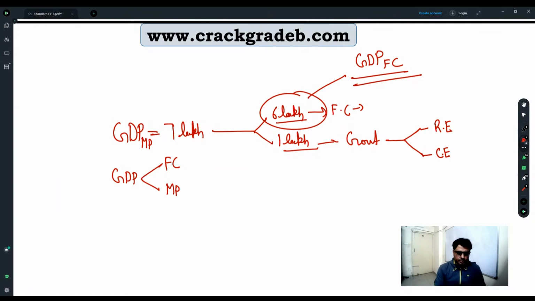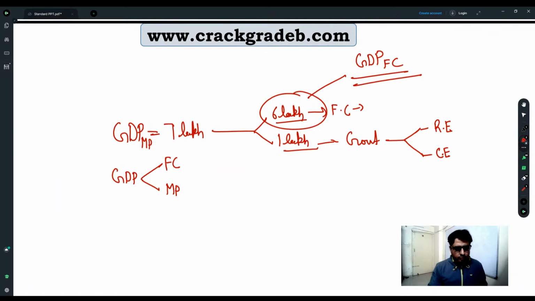So from this discussion, I started with what is the GDP. I have given the example of Simon Kuznets. So I hope what is GDP is clear. GDP is an income generated in a country. Number one, income generated in a country, and that income must be generated by residents, right? And after that, we can go for both calculations, either GDP at factor cost or GDP at market prices, right?